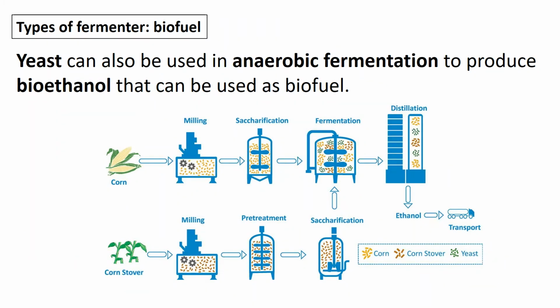Another type of fermenter, which again makes biofuel, is using yeast. Yeast can be used in anaerobic fermentation to produce bioethanol. So specifically bioethanol because it's anaerobic. And if you remember the anaerobic respiration equation for yeast, you will get glucose converted into carbon dioxide and ethanol. So this is where the yeast can be used, and we can collect the ethanol, and it's called bioethanol, and that can be used as biofuel.